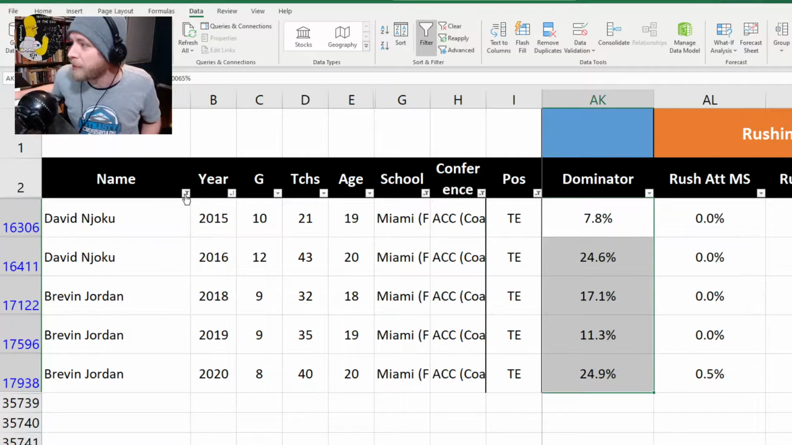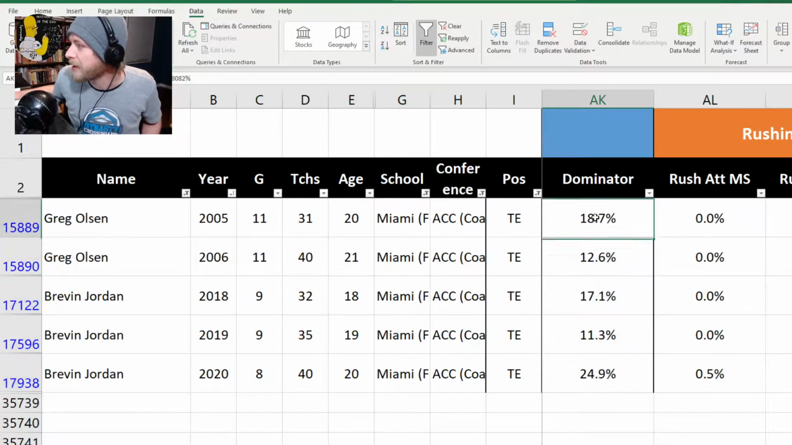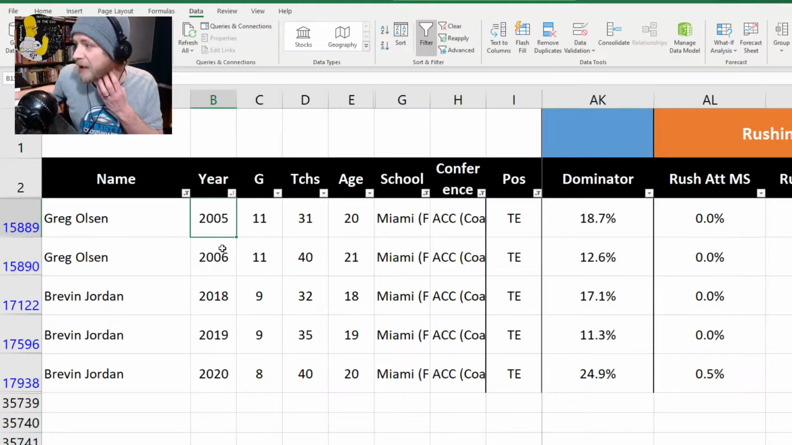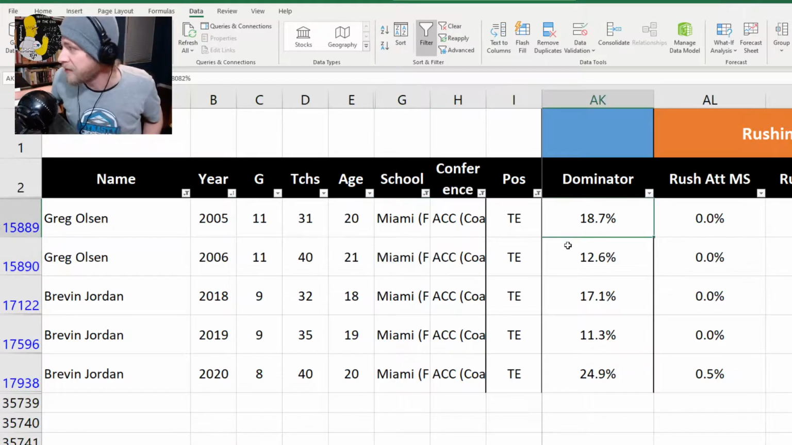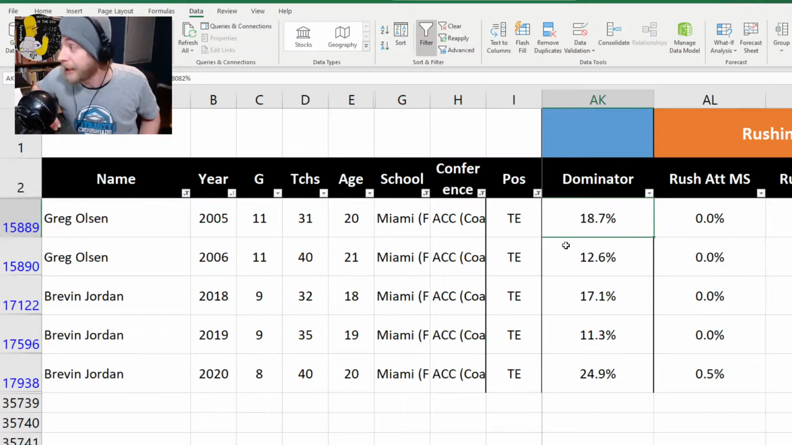And if we can go and compare him to someone else who actually did succeed, again from the same team, I haven't fact-checked this one, but Greg Olsen, let's see what he did. Yeah, Greg Olsen played 2 full years, 11 games each season in 2005-2006 from Miami, Florida. The highest dominator rating he ever had was 18%. Now, that's a different era, different time, different kind of averages. Brevin Jordan compares pretty well to good players who have come from this situation. I would say he's a remarkably interesting prospect in terms of production.